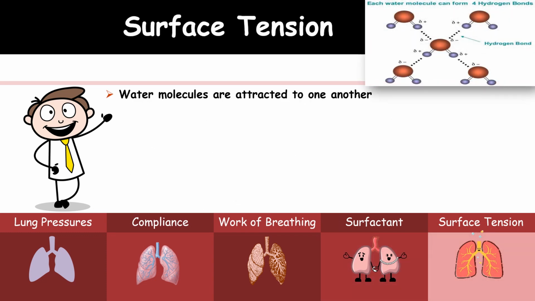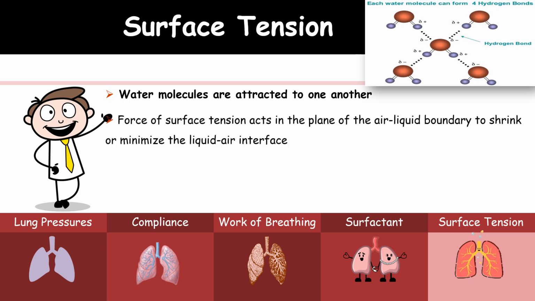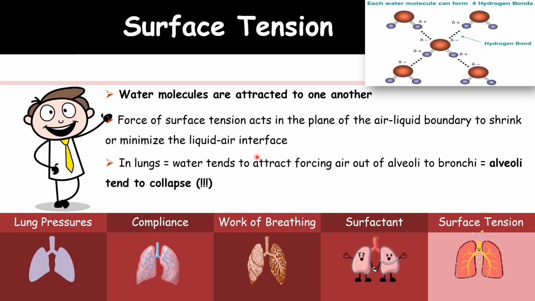Surface tension: water molecules are attracted to one another. So the force of surface tension acts in the plane of the air liquid boundary to shrink or minimize the liquid air interface. In the lungs, the water tends to attract, forcing air out of the alveoli to the bronchi.